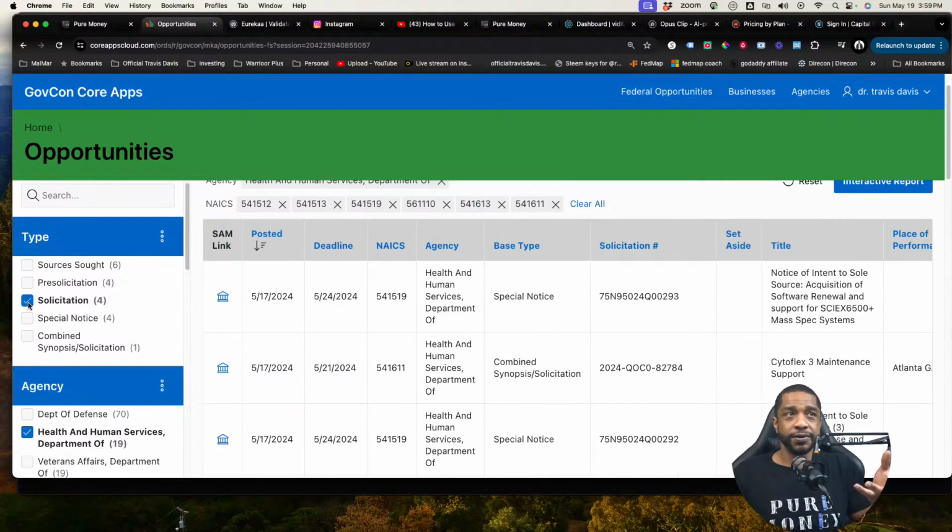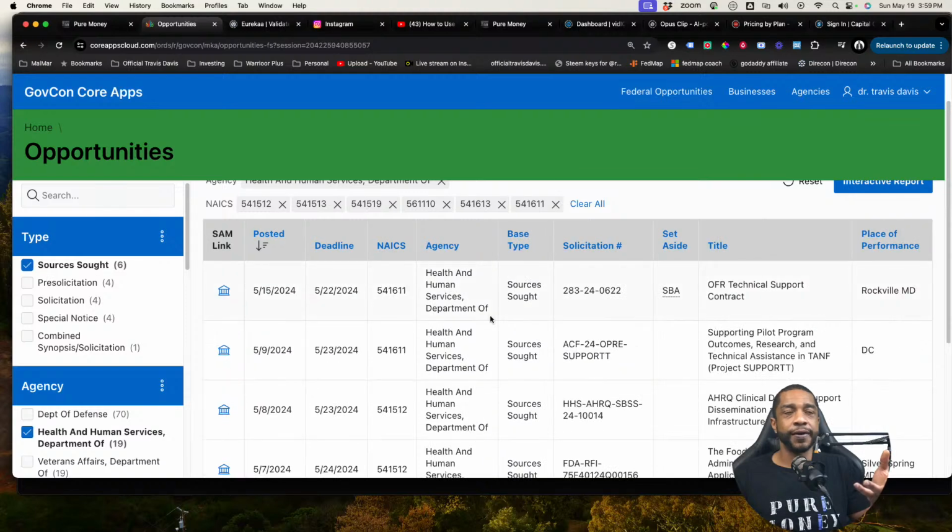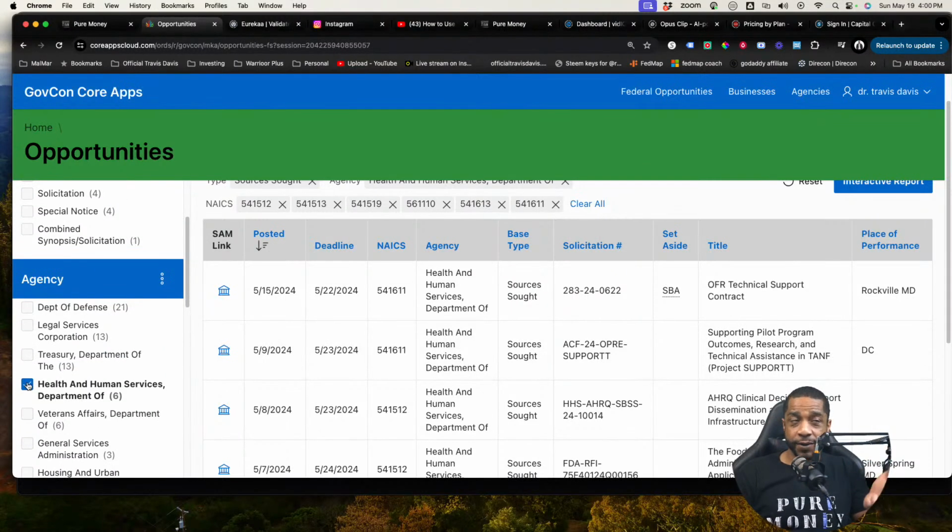Solicitation, these are active things that they're looking for. And the last one, sources sought. This will be the government doing market research. So if you're new in government contracting, absolutely, you should look at some of these sources sought, because this will be another way to get your name out there. But as you guys see, I filtered it through the agency that I want to work with.